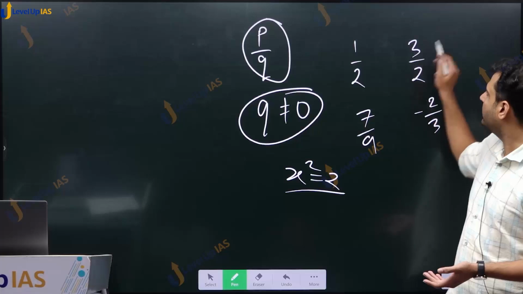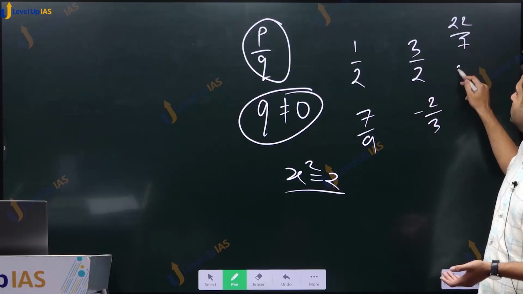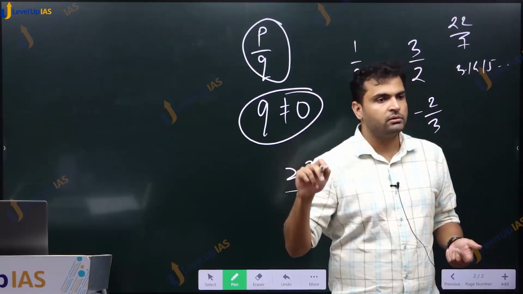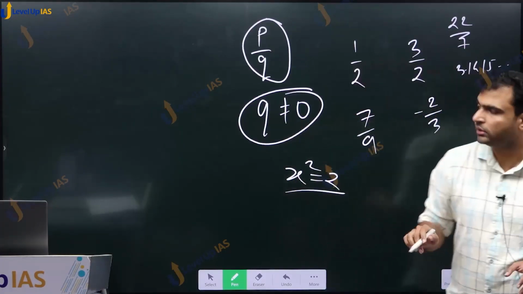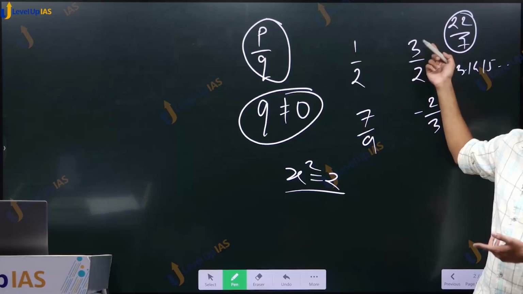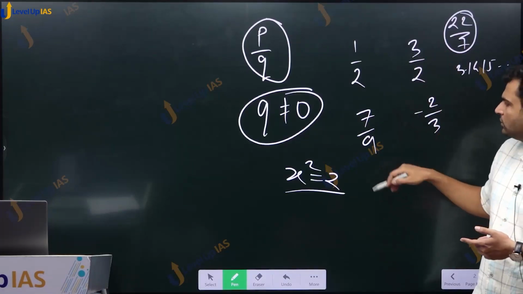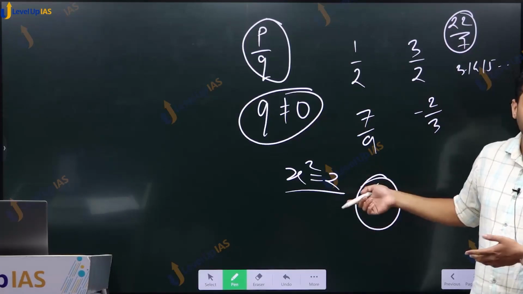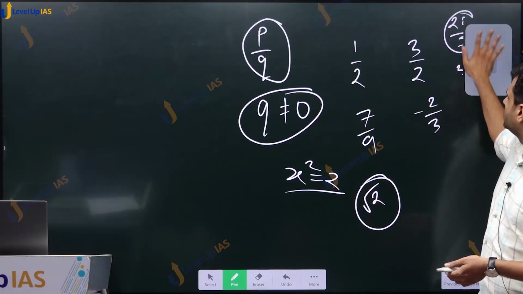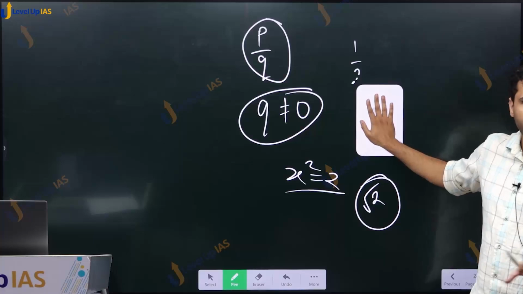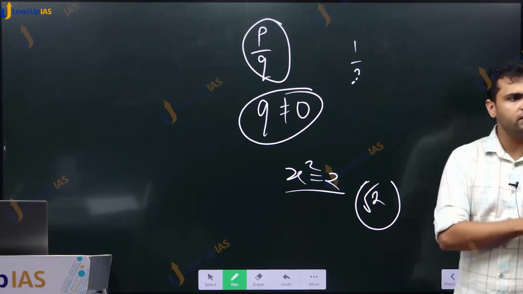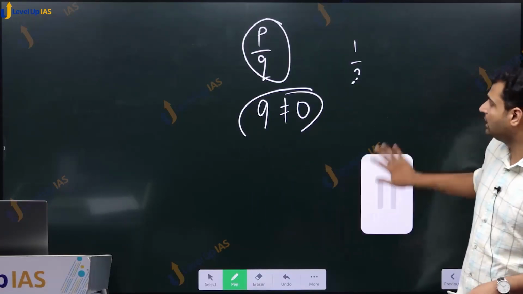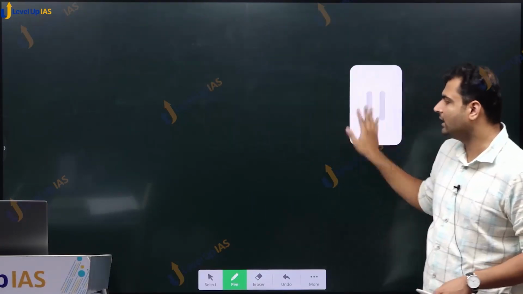Sometimes we approximate it by 22 by 7 or 3.1415 and so on. This is an irrational number. We cannot represent it as a ratio. This is an approximation of pi. That is not an exact value of pi. Or here the solution would be square root of 2. It is also an irrational number. So far they have not ventured into irrational numbers, but in one question they have mentioned real numbers. Real numbers include both rational and irrational numbers.